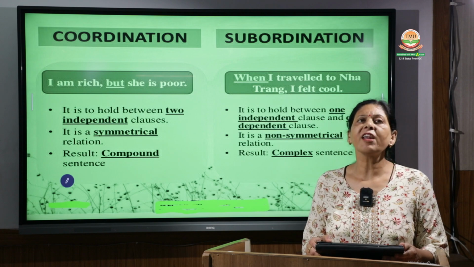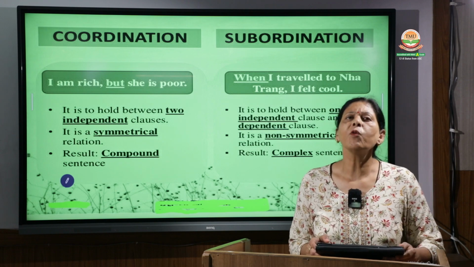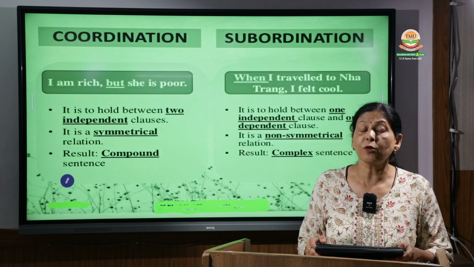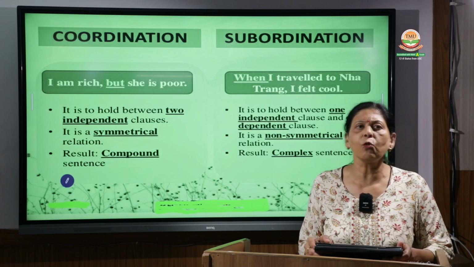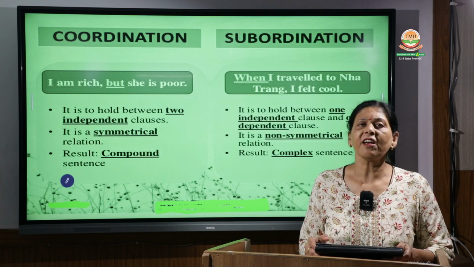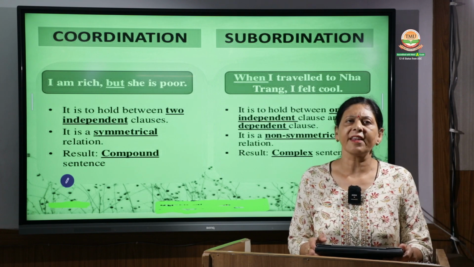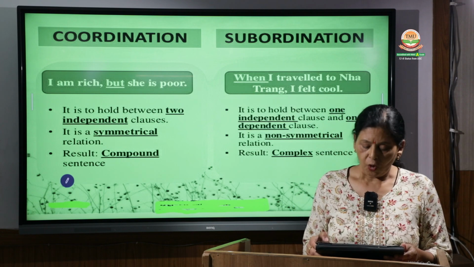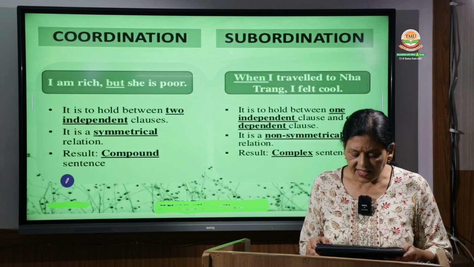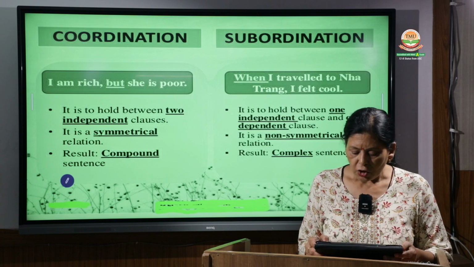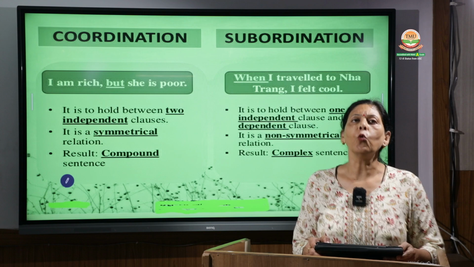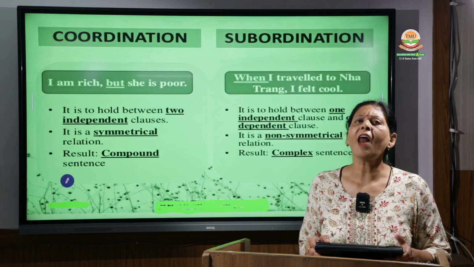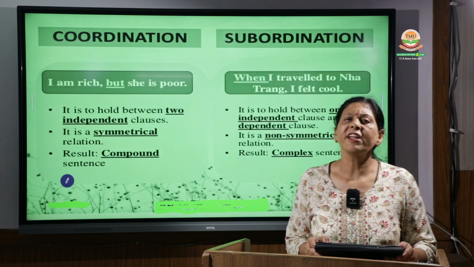Now till now we have discussed coordination. Now we will discuss what is subordination, because we have been doing a lot about coordinating conjunctions. So we need to understand what is coordination and what is subordination. Okay, so subordination, that is, when I traveled to Nainital, I felt cool.